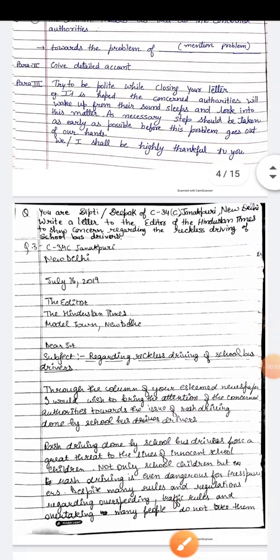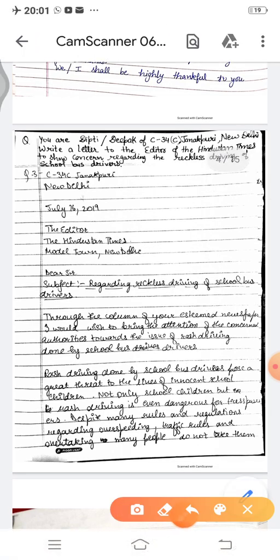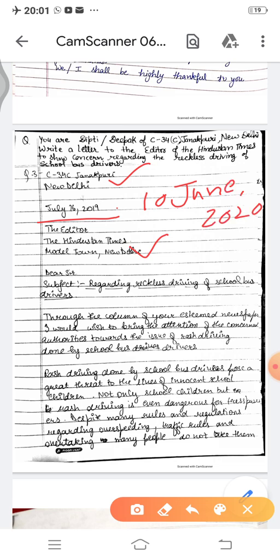So in the previous video I had explained to you how to write the editor letter. So here one solved or sample question is given that you will write in your notebooks. You can read it. Everything is over here, like receiver address, sender address, then date. You can write over here 10th June 2020. Take care. Then "Respected Sir", or you can write here. Then it is written over here, this is the subject regarding reckless driving of school bus drivers.